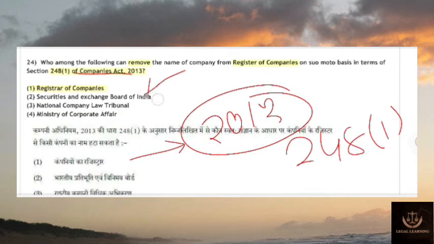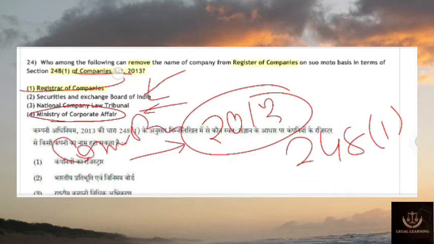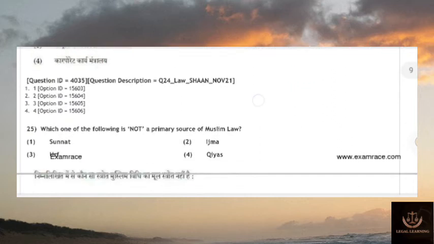SEBI has no role in this regard. National Company Law Tribunal also has no role. Ministry of Corporate Affairs, you can just use common sense, just basic knowledge, and you can get the answer by eliminating all the options.